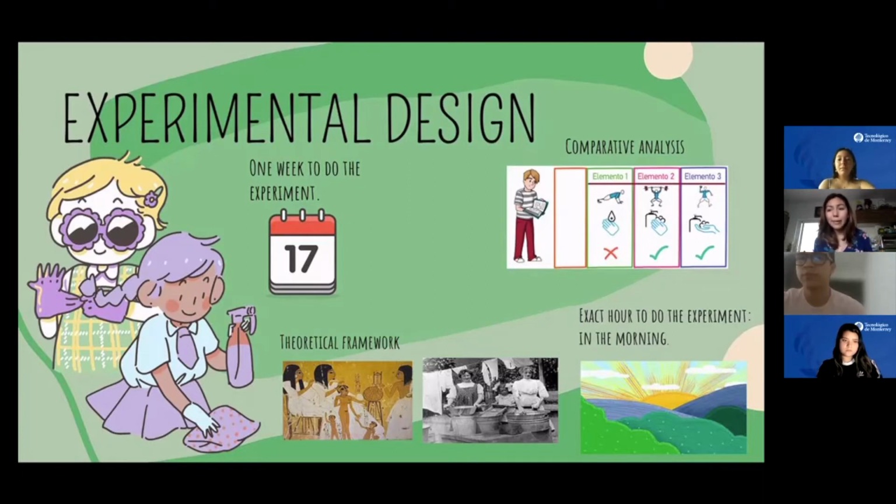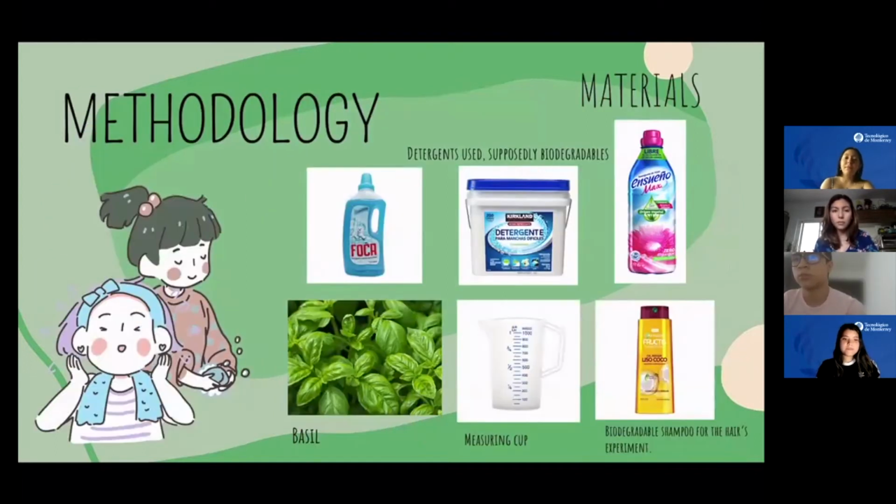It is important to remember that detergents are substances containing molecules with hydrophilic and hydrophobic groups that attract and reject water at the same time, with the addition of phosphates and the use of petroleum derivatives. Their creation started in 1913, but they still receive modifications. For the plant experiment, the materials we used were three types of detergent: Foca, Costco, and Nace. For a week, we watered a basic plant with 10 milliliters of detergent and 20 milliliters of water. Every day we observed if there were any changes in the color of the leaves.